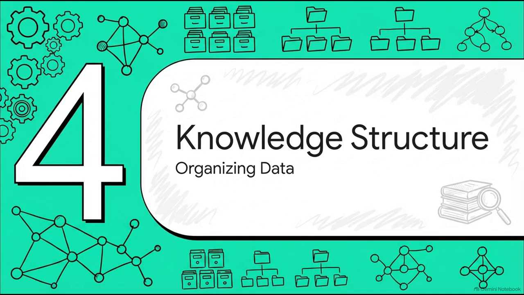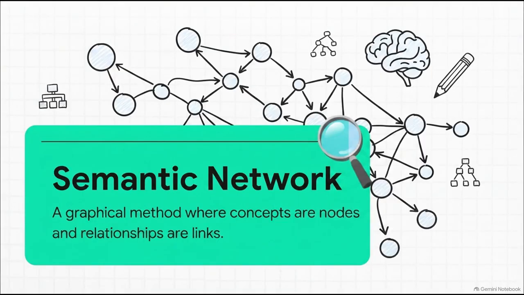Next up is Section 4, Structuring AI Knowledge and Organizing Data. A really heavily tested concept in this section is the semantic network. Think of it essentially as a visual web. The nodes represent ideas, objects, or concepts, and the links, or the arrows, represent the specific relationships between them. It's cleverly designed to represent knowledge in a way that's actually super similar to how our own human memory works